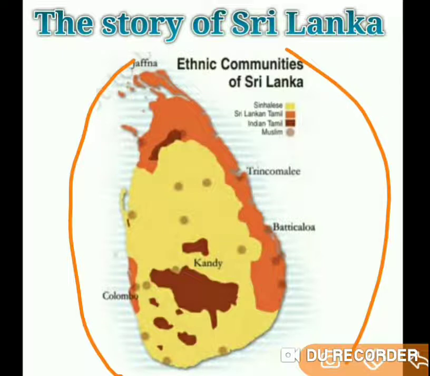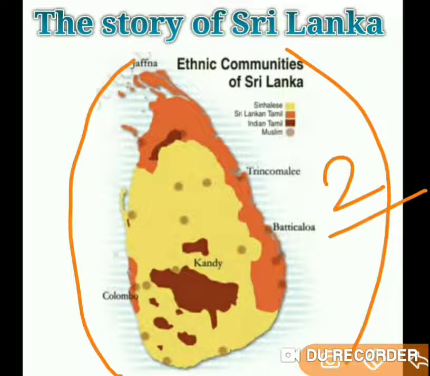And the total population of Sri Lanka is about 2 crores, equal to Haryana, one of the states of our country. The total population of Haryana state in our country is about 2 crore, and the total population of Sri Lanka is also equal to Haryana state. And here the ethnic composition of Sri Lanka is also very complex.